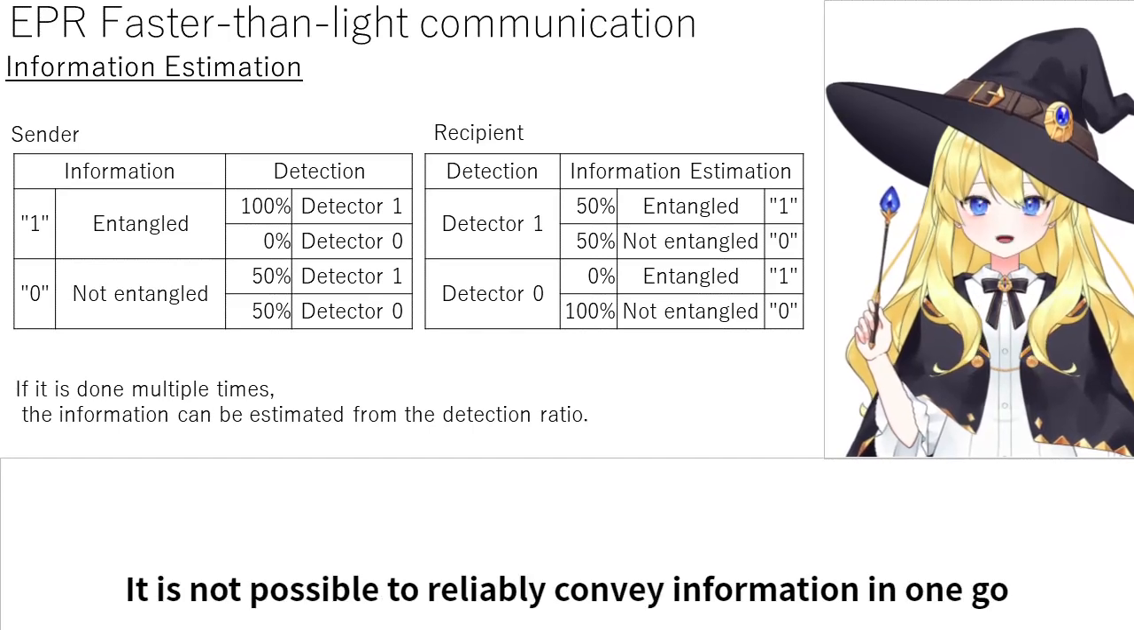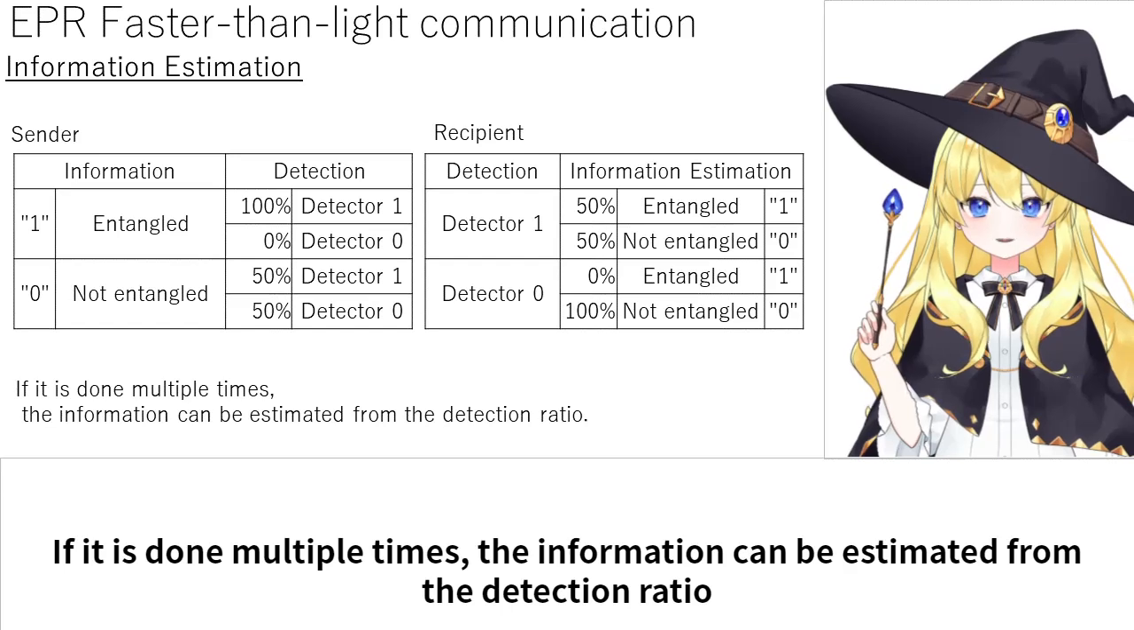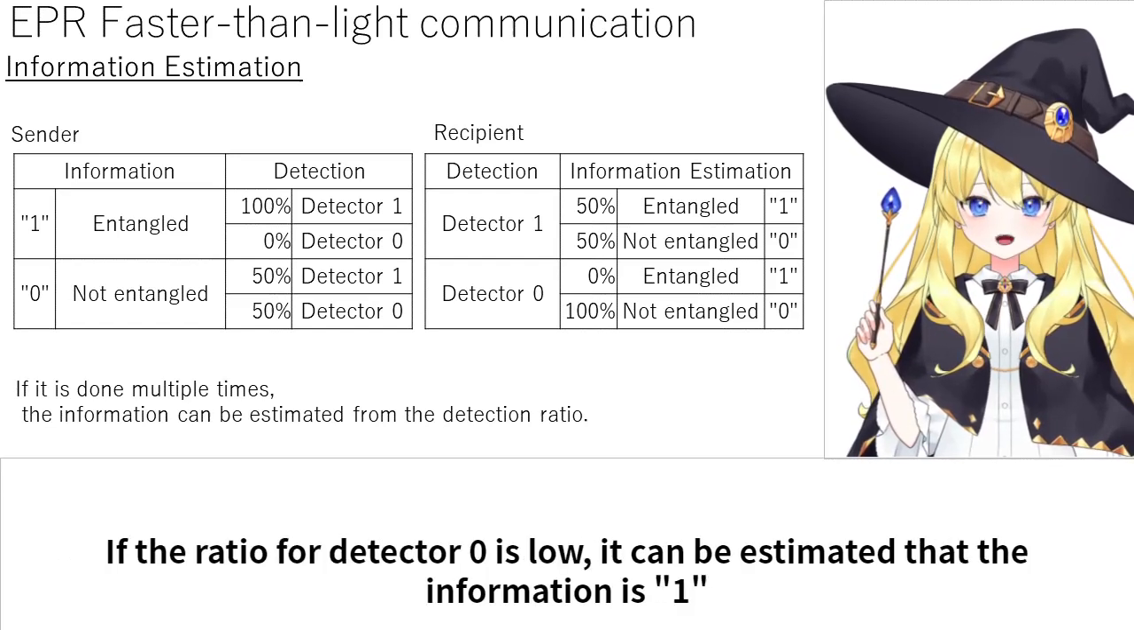It is not possible to reliably convey information in one go. If it is done multiple times, the information can be estimated from the detection ratio. If the ratio for detector 0 is low, it can be estimated that the information is 1.